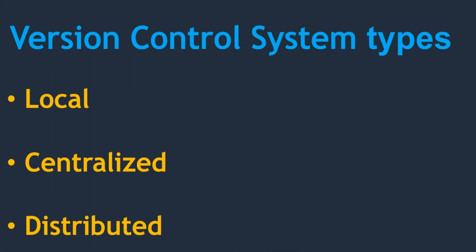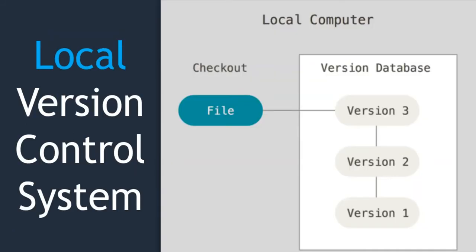Now let's see what kind of version control systems are available. One is local, then centralized and distributed. First let's understand what is local. Local version control system works on your local computer. It means that in my laptop I can install this version control system and track my changes.